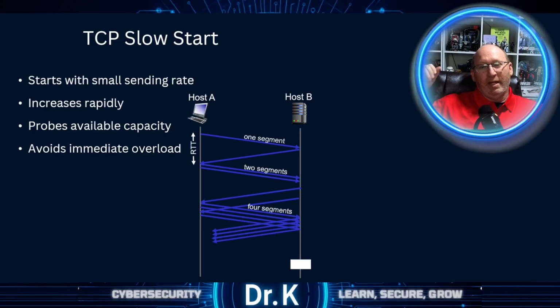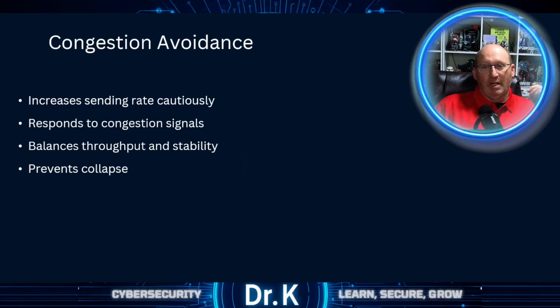So we can see how TCP starts out very slowly, and then it's going to start to send more and more. It's going to quickly ramp up until it hits that point where it's like, oh, okay, you've got too much congestion. And it's going to slow down and figure out where it needs to be. After the slow start, TCP increases its sending rate more cautiously. This phase aims to balance throughput and stability by responding carefully to congestion signals rather than increasing aggressively.